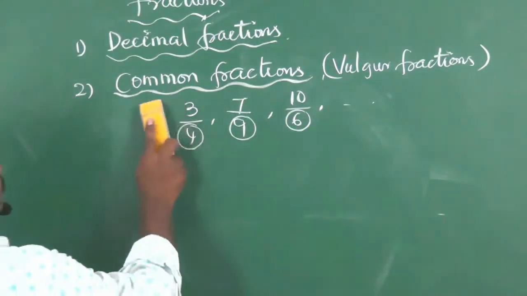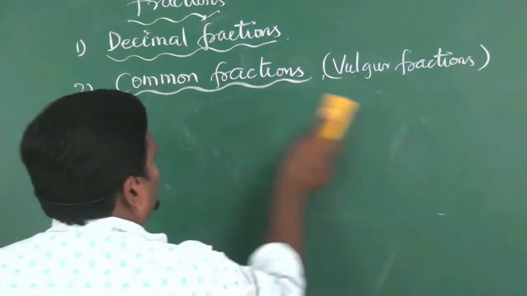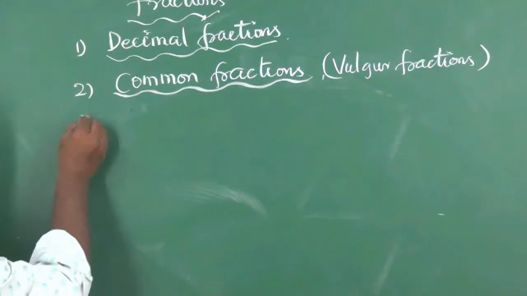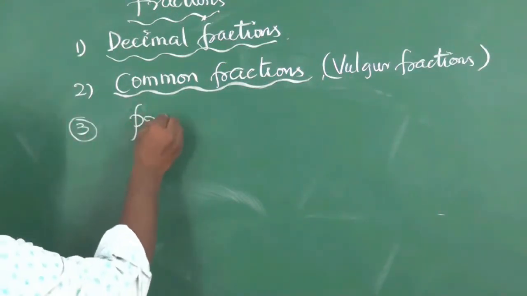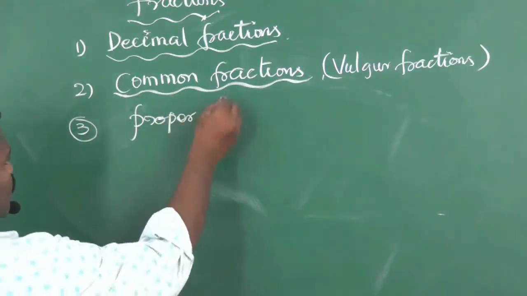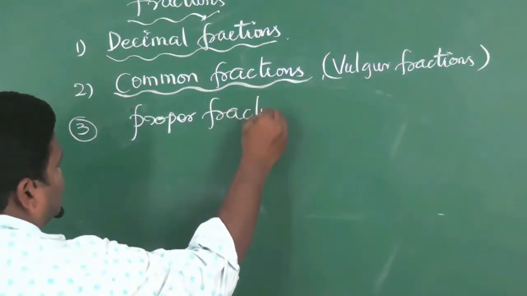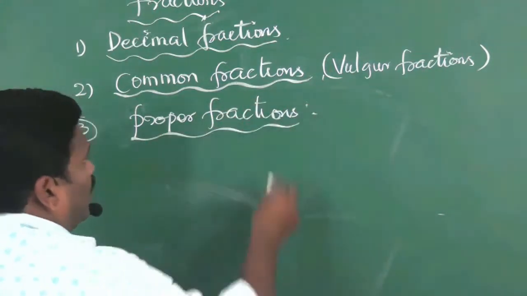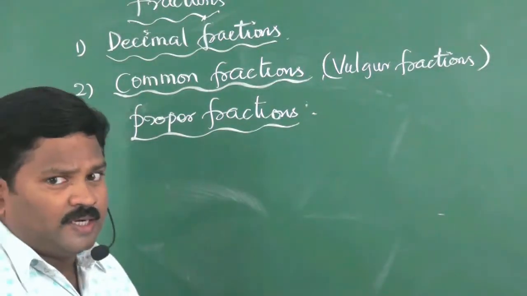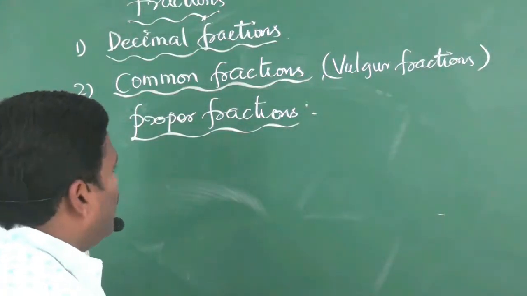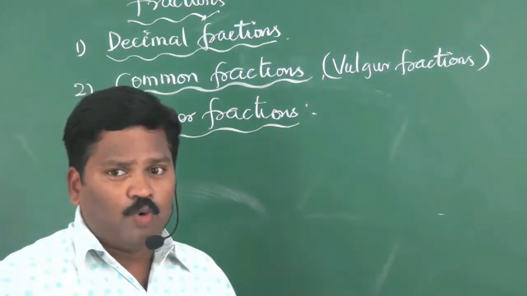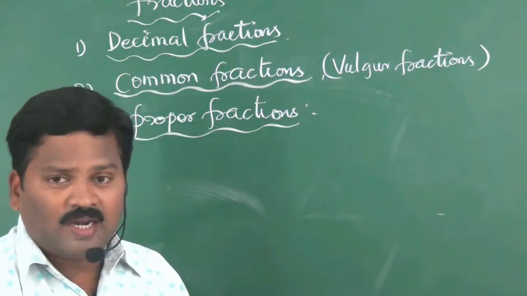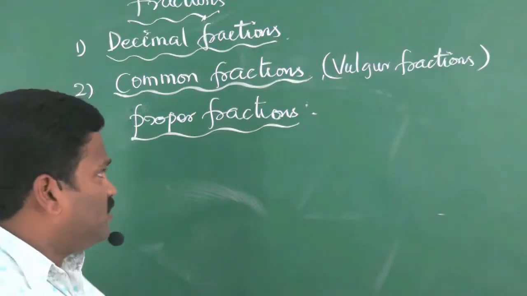Next one, third point, proper fractions. If the denominators of the fractions are more than the numerator, such kind of fractions are called proper fractions.